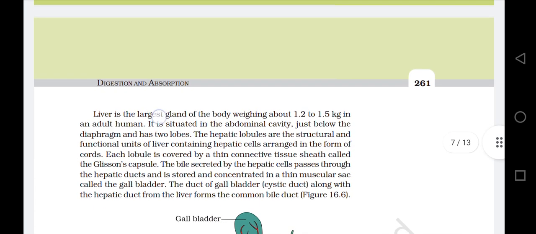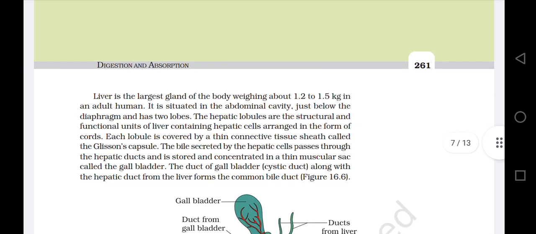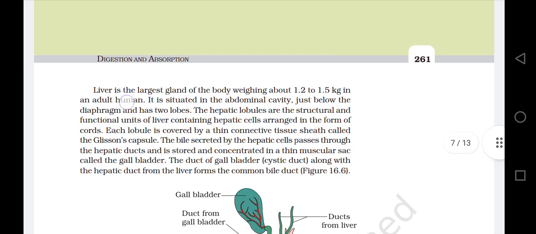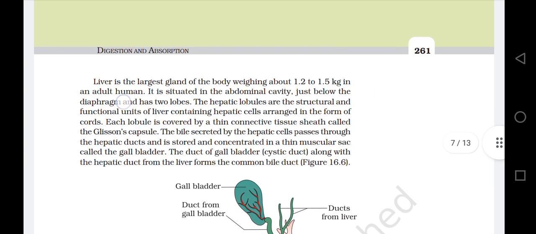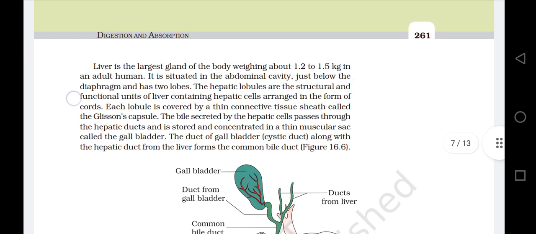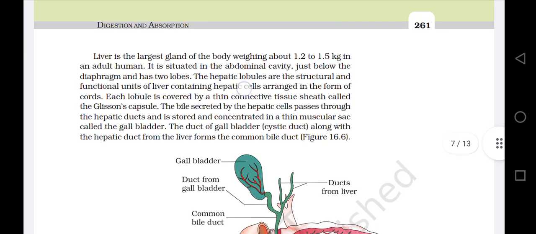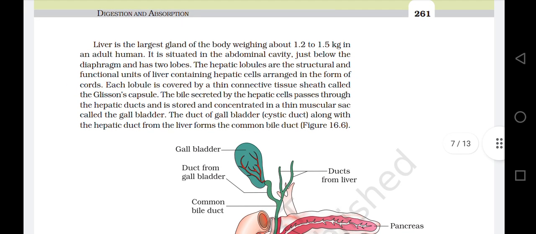Liver is the largest gland of the body, weighing about 1.2 to 1.5 kg in an adult human. It is situated in the abdominal cavity just below the diaphragm and has two lobes. The hepatic lobules are the structural and functional units of liver containing hepatic cells arranged in the form of cords. Each lobule is covered by a thin connective tissue sheath called the Glisson's capsule.